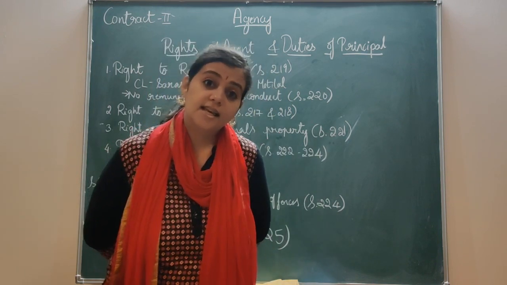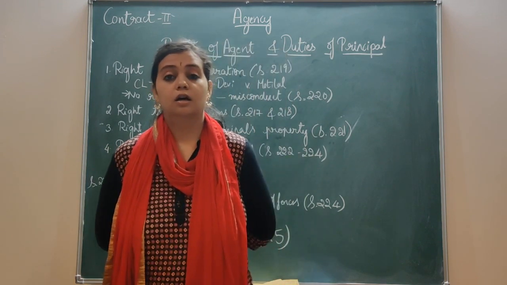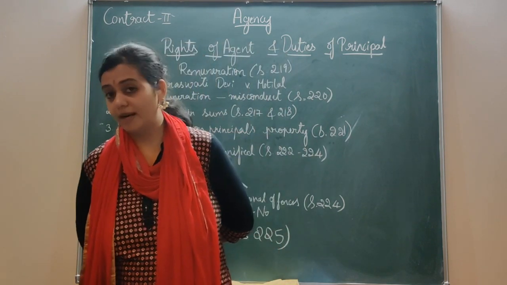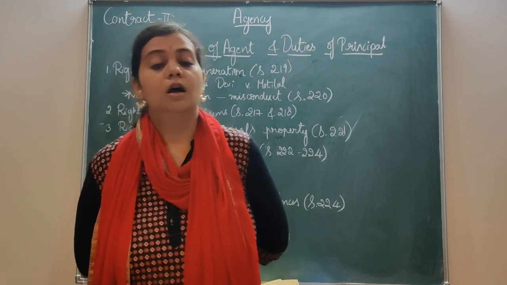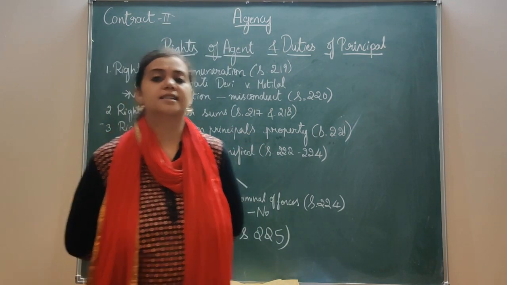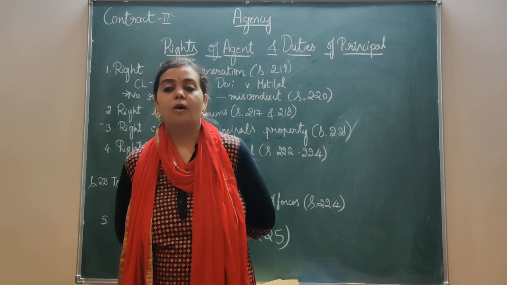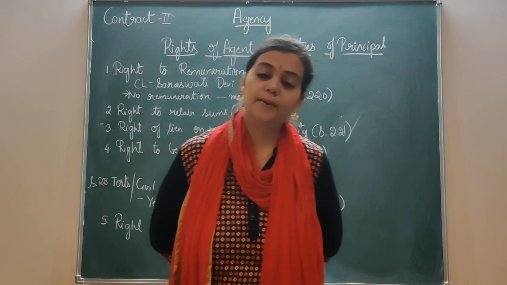He files the case against the plaintiff, that is the auctioneer, and the auctioneer has to pay the real owner. Then in turn, this plaintiff files the case against the defendant, saying that he has to compensate for the losses which the plaintiff has incurred.